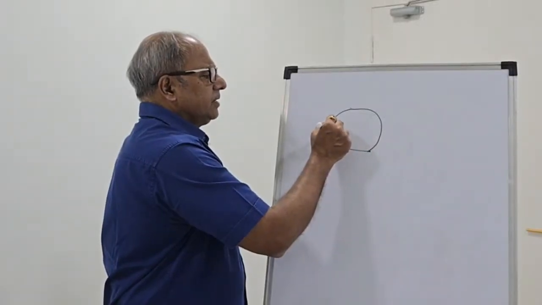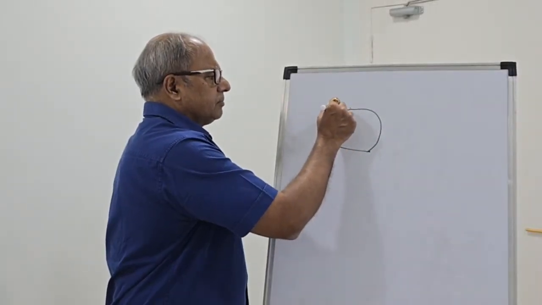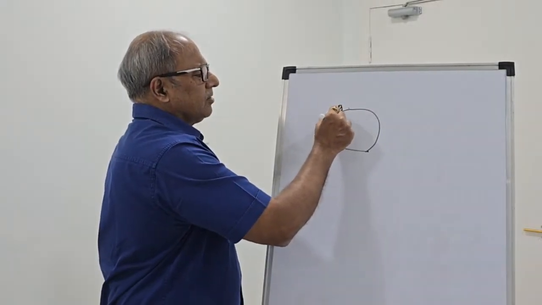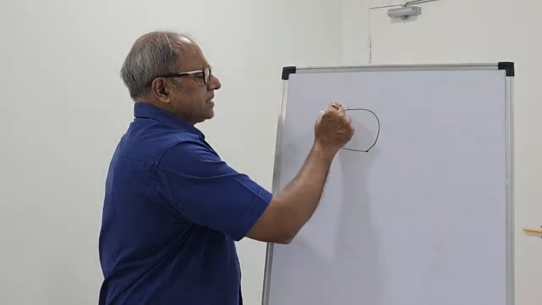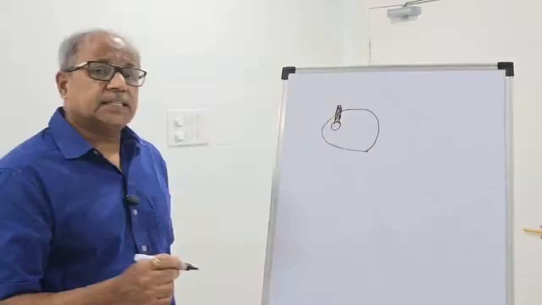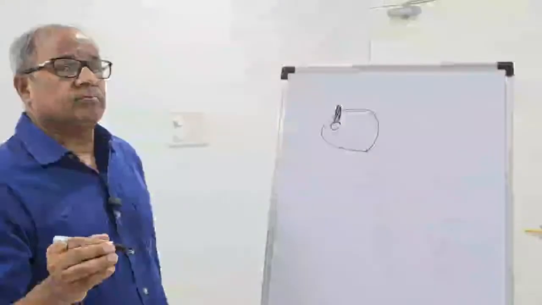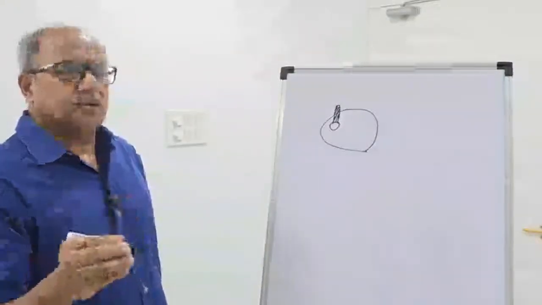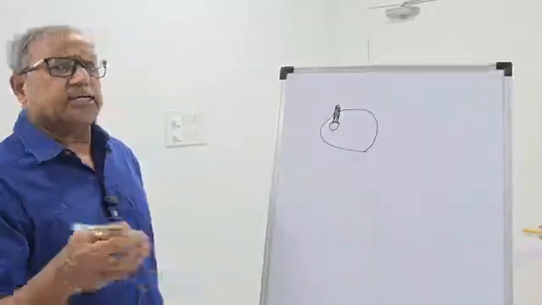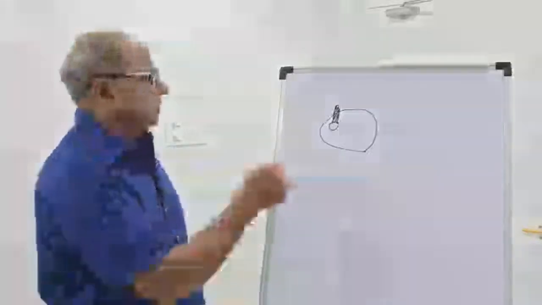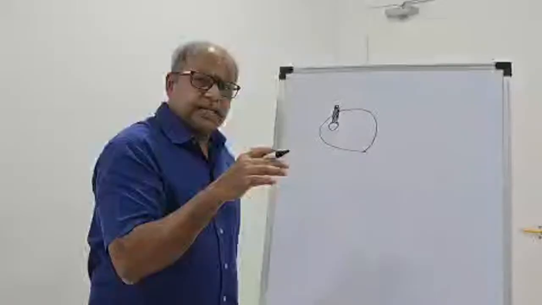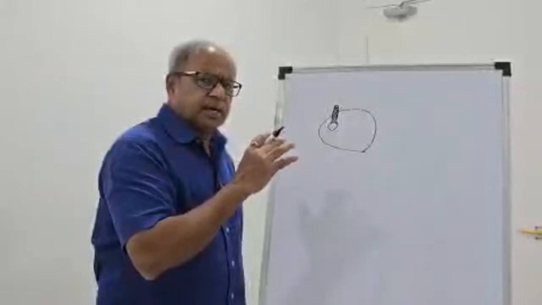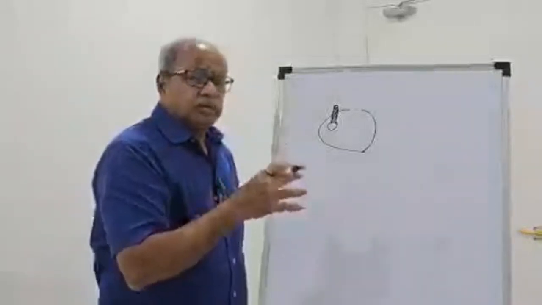This centriole gives a tubulin structure which makes a sensor on the cell. This sensor is just like the antenna of an organism, like cockroaches, where we see antennas. With this antenna, that organism can understand what is present in the surroundings.